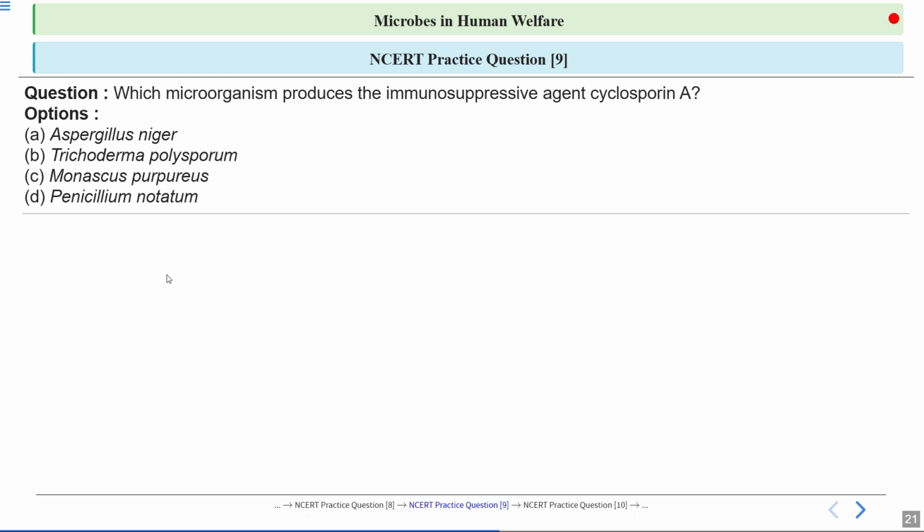Next question, which microorganism produces the immunosuppressive agent cyclosporin A? Immunosuppressive agents suppress the immune system. They are used in the case of organ transplant. So you are lowering the body's immune system by using this immunosuppressant. The options are: option A, Aspergillus niger; option B, Trichoderma polysporum; option C, Monascus purpureus; and option D, Penicillium notatum. What is the correct answer?